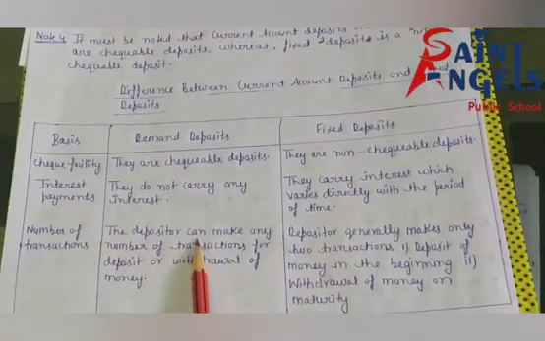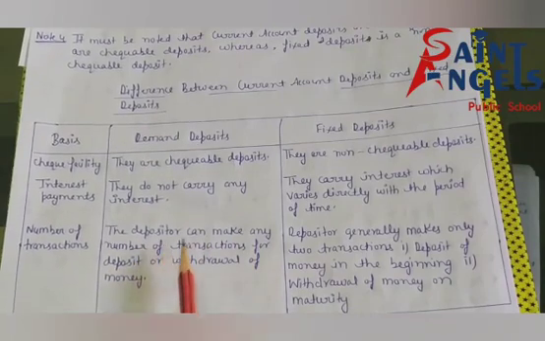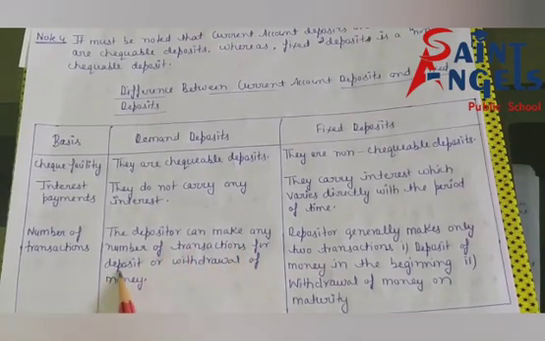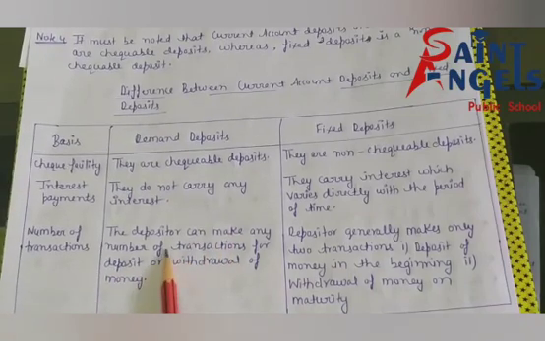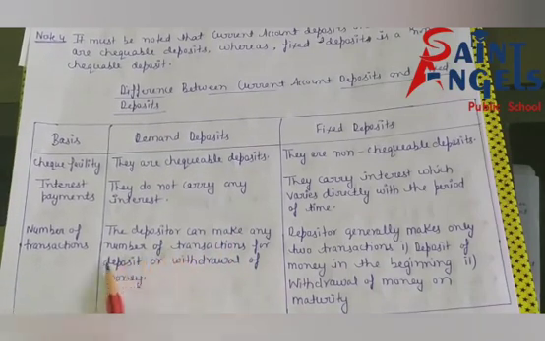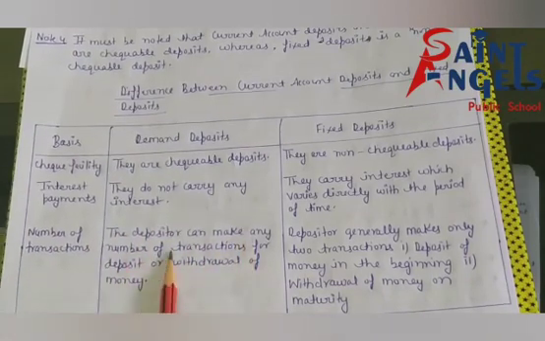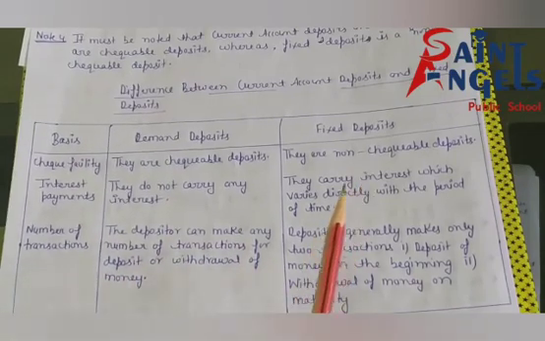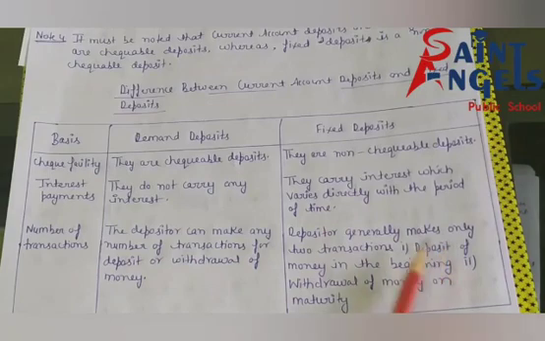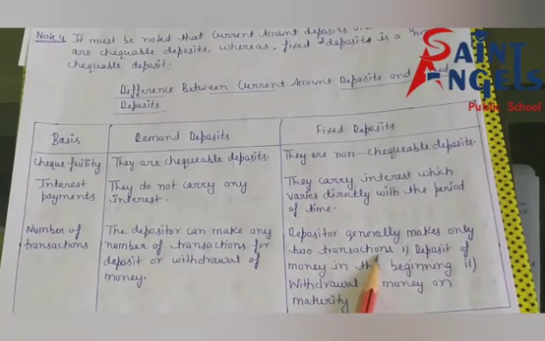See, next, number of transactions. In current account, the depositors can make any number of transactions for deposit and withdrawal of money, because you know that there is no restriction. In fixed deposits, a depositor generally makes only two transactions.